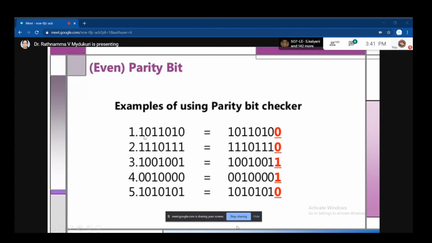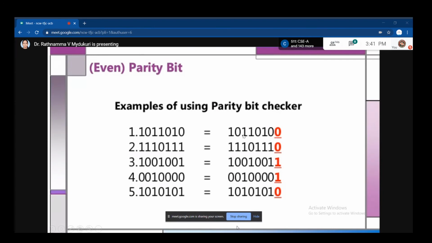Actually, you are sending 1, 2, 3, 4, 5, 6, 7 bits, 7 bits of data, and the 8th bit. The red mark, whatever is shown, is the extra parity bit. Why are we placing 0 here?